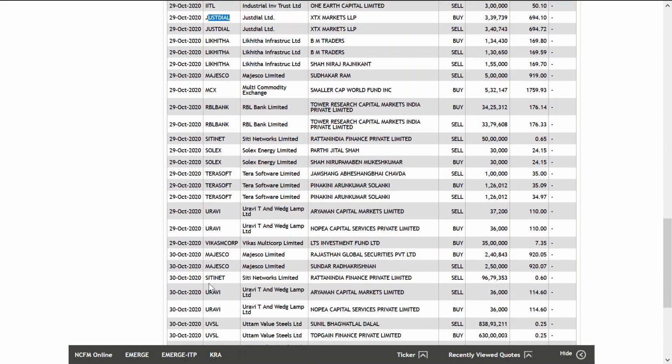So in case you think you have to do some manipulation, then you have to think how much you have to buy and how much you have to sell. See, for a price of 35 rupees they are buying it. Sorry, this is the selling price, this is the buying price. So 35 rupees buying, 35.09 selling means they are using this much quantity. So in a day, if you look at how much quantity is traded, the entire quantity you have to buy and the entire quantity you have to sell, not partial quantity. Then only you will be able to make money.